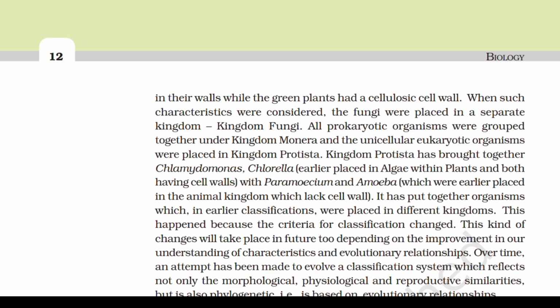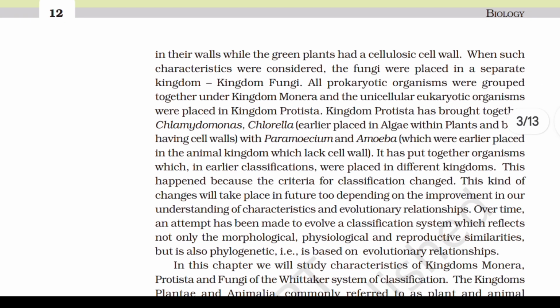All prokaryotic organisms were grouped together under kingdom Monera, and the unicellular eukaryotic organisms were placed in kingdom Protista. Kingdom Protista has brought together Chlamydomonas, Chlorella, earlier placed in algae within plants and both having cell walls, with Paramecium and Amoeba, which were earlier placed in animal kingdom, which lack cell wall. It has put together organisms which in earlier classification were placed in different kingdoms. This happened because the criteria for classification changed.